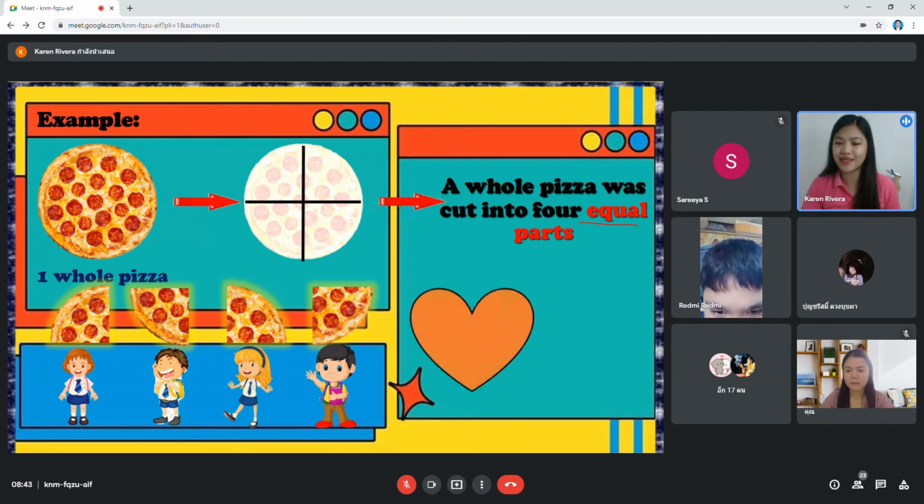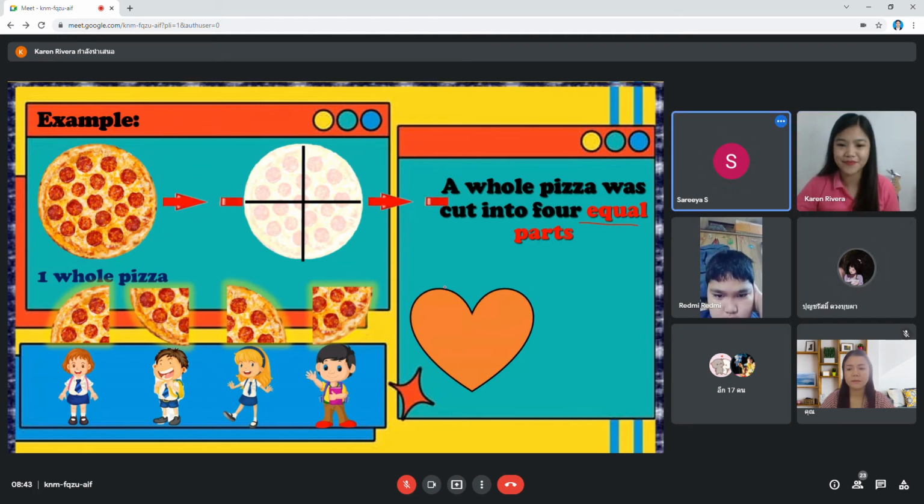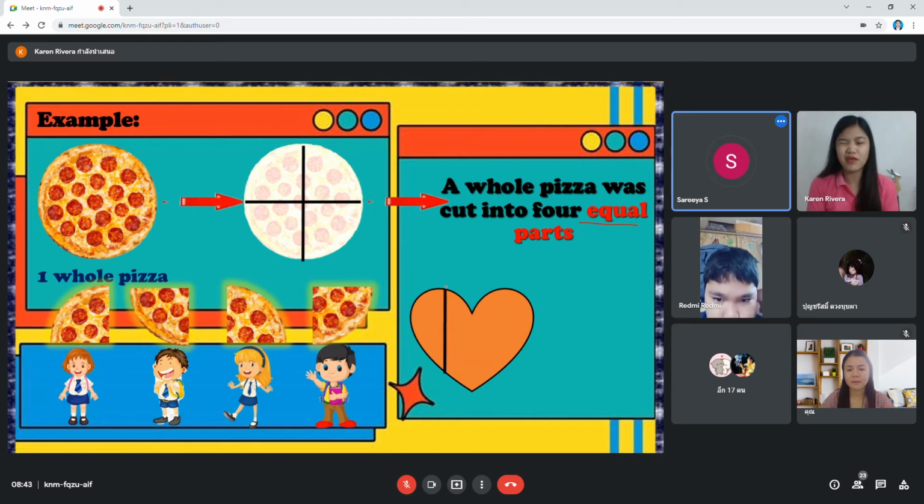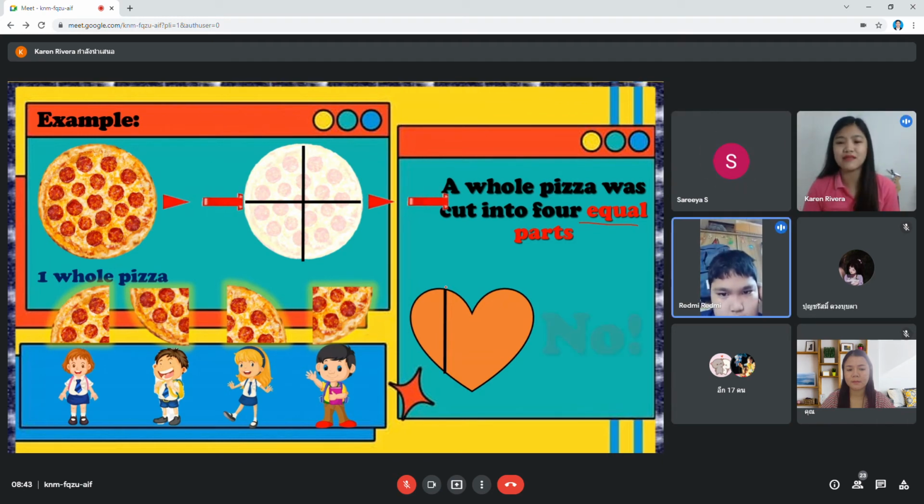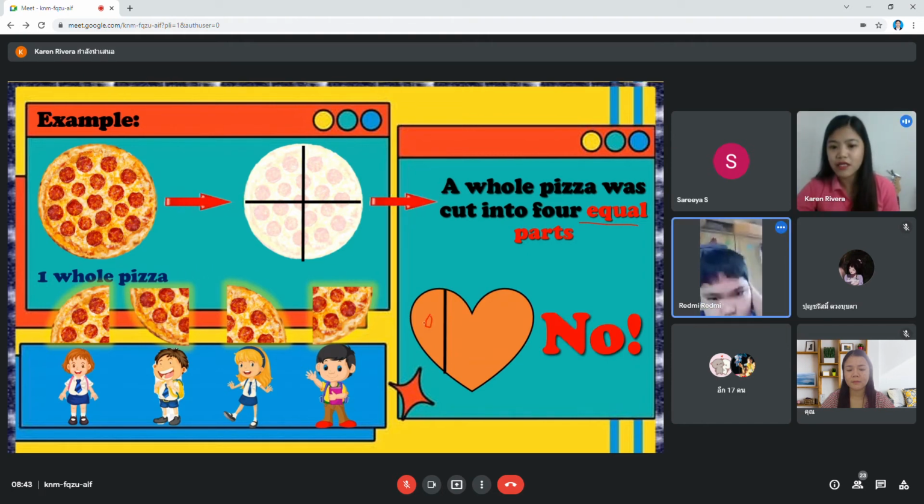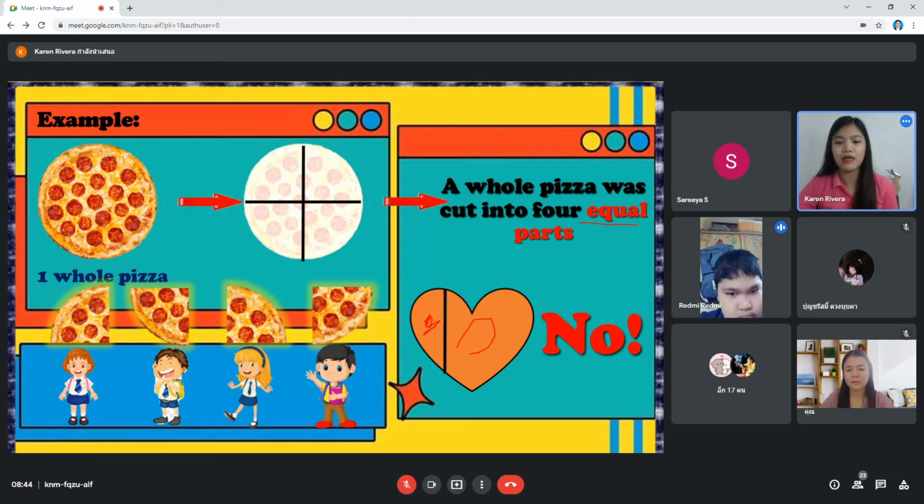Next, what shape is it again? Is it a circle? No. What shape is this? Heart. So I want to cut this heart into two parts. If I cut it here, are the parts of the heart equal? No, it's not. So we will not call it a fraction, because this part here, is it big or small? It's small. And this one is big. So this is not a fraction.